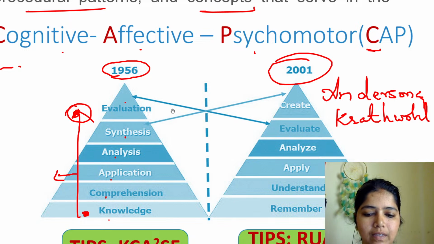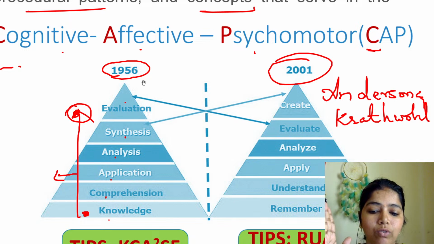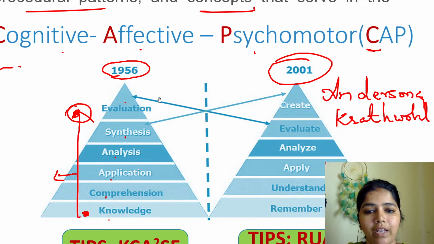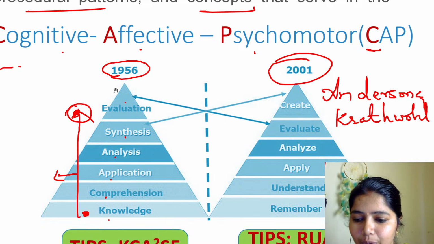So this is with respect to the cognitive domain. Note the mnemonic KCA squared SC, and what we do in each case. Knowledge means just recalling things. Comprehension means understanding that thing. After understanding, I will be applying the thing. After application, I will be doing some kind of analysis. Synthesis is combining two or more things which I have understood, and evaluation is making a judgment about the thing.